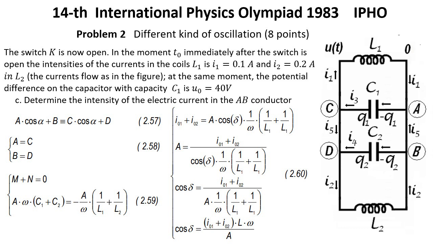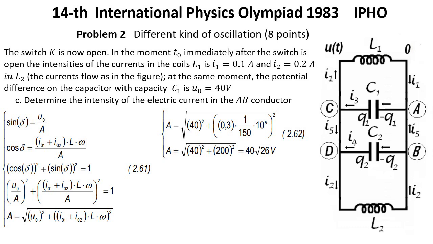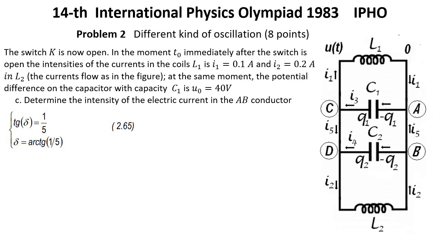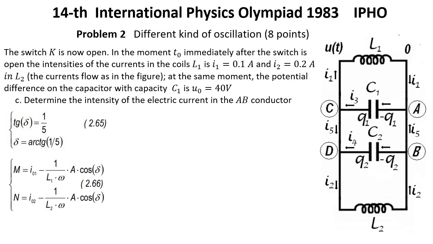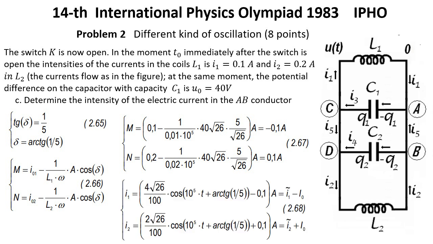The numerical value of the amplitude of the electrical tension results by summing the last relations from 2.54 and 2.60. Which is giving us expressions 2.61. The numerical value of the electrical tension on the jacks of the circuit is 2.62, and consequently from 2.54 results 2.63, 2.64 and 2.65. From 2.55 we have 2.66. The corresponding numerical values are in 2.67. The relations 2.47 become 2.68.